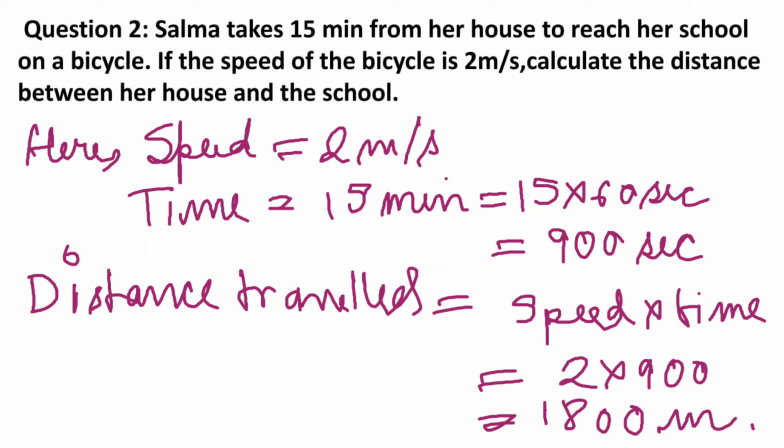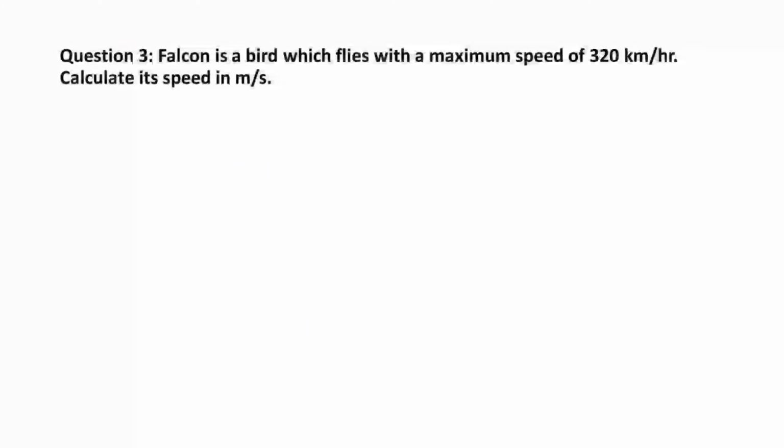That is 900 seconds. Now the formula of distance traveled is equal to speed into time. That is 2 into 900. That is equal to 1800 meters. Thus, the distance between Salma's house and her school is 1800 meters. Coming to the next numerical, falcon is a bird which flies with a maximum speed of 320 km per hour. Calculate its speed in meter per second.